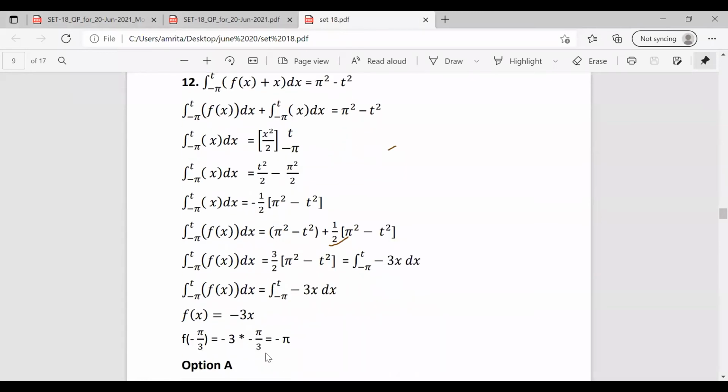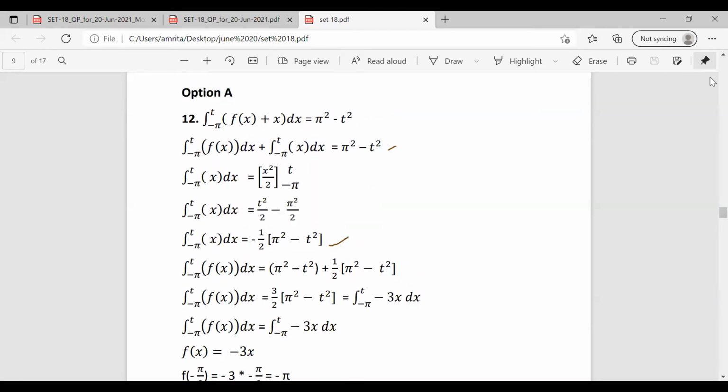Simply substituting, we can find the value of f of x. In the question, it is asked to find the value of f of minus pi by 3. So f of minus pi by 3 equals minus 3 into minus pi by 3, which is equal to minus pi. That is option A.